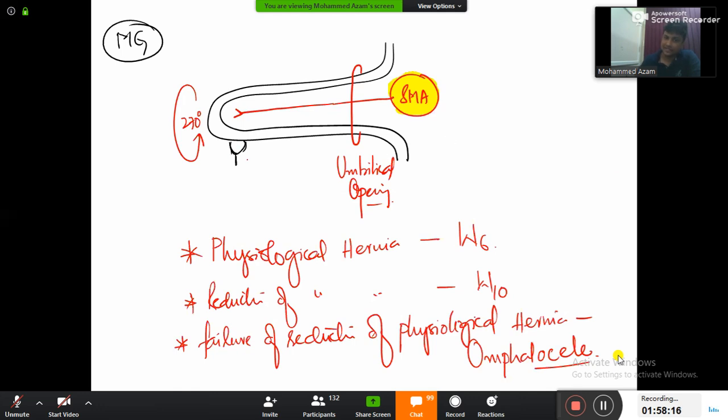Arish, that black one is cecal bud, that is cecum. Cecal bud, cecum and appendix. Okay, so that is about the midgut that you have to remember. So we are done with the foregut and then we are done with the midgut, and now welcome to the hindgut.